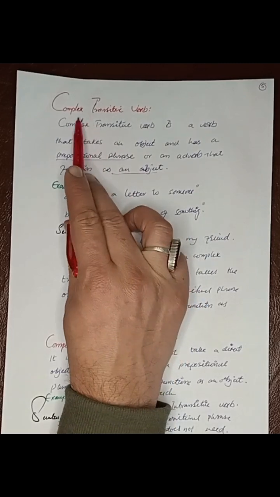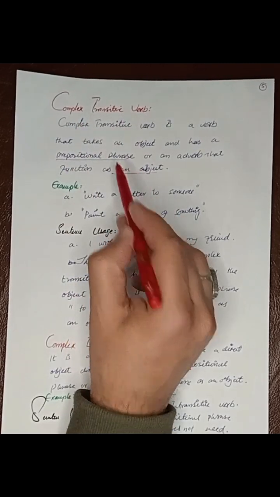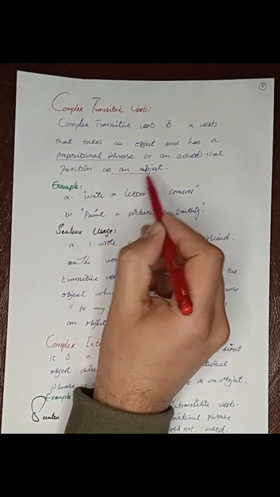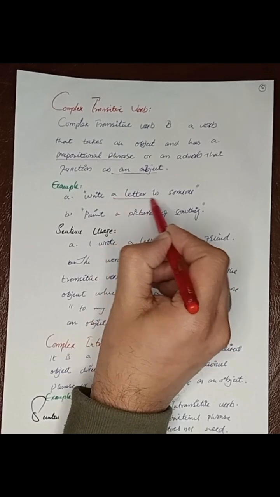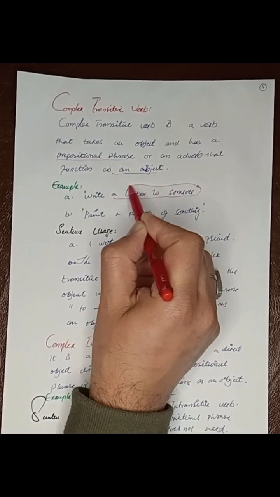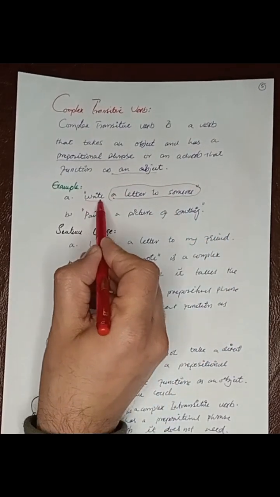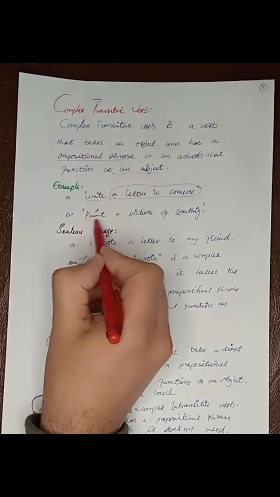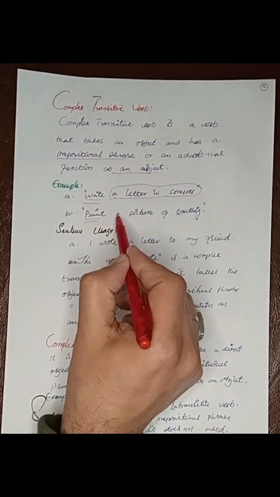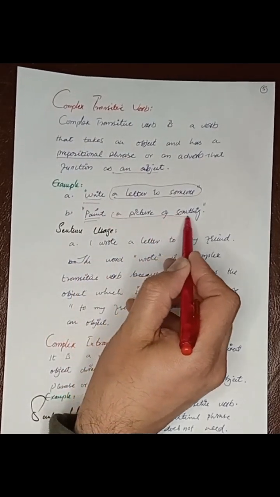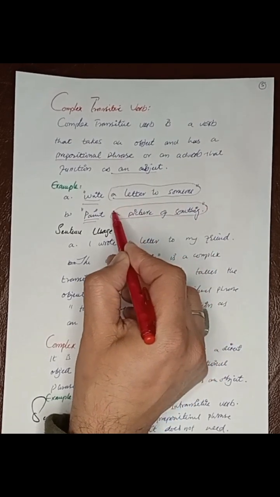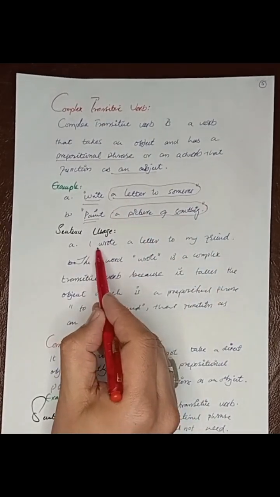It means that the transitive verb in the sentence needs the prepositional phrase. You see, write is a transitive verb, paint is a transitive verb, but they need the other phrase to make their meaning complete.